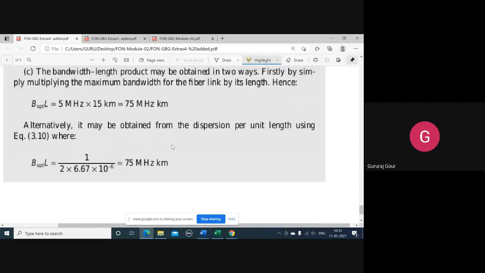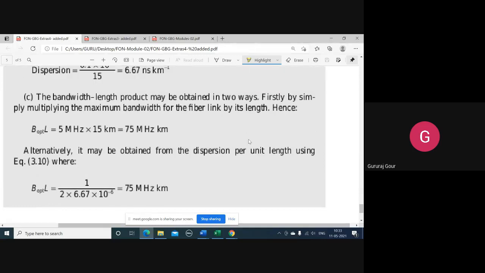But both interpretations or alternative formulas you should remember. So here, two ways have been shown of how to calculate the bandwidth length product. This is a very important parameter. Many times I have seen such a problem in the VTU exam. This is one of the problems that appeared many times in the VTU exam. Depending on the data, because I have shown two ways here to calculate the BL, bandwidth length product, you have to use the formula, but you should remember both. So this is all about the dispersion that we have discussed today.